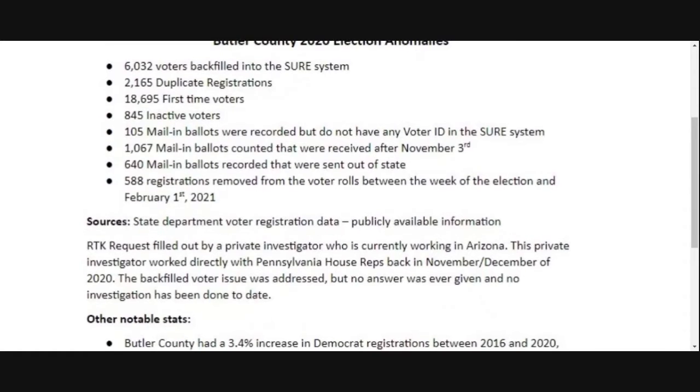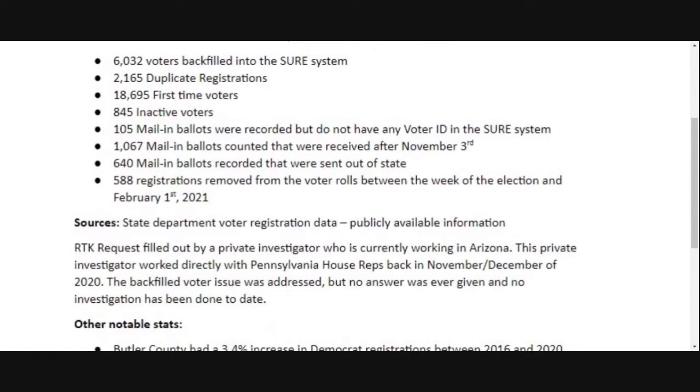All right. So if you go to auditthevotepa.com and click on the data tab, all 67 counties pop up. You click on your county. This is actually Butler. You're going to see bullet points. The very first one and the very last one are going to be the two that are, we believe anyway, the most impactful, disturbing, and in need of a deeper dive, and we'll talk through why.